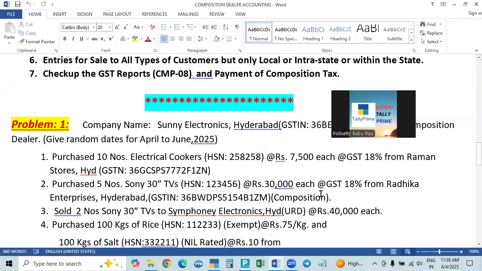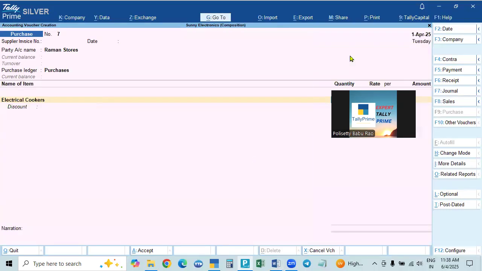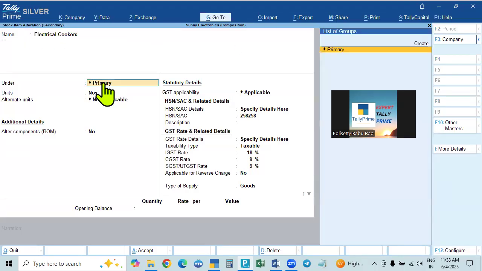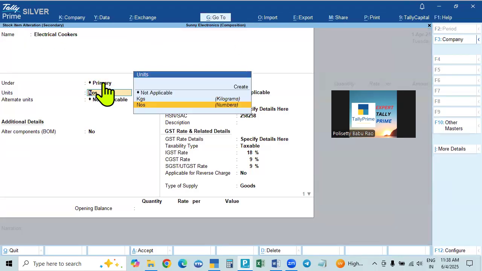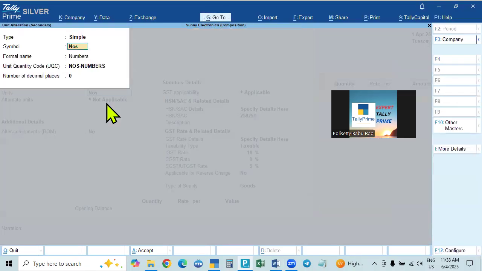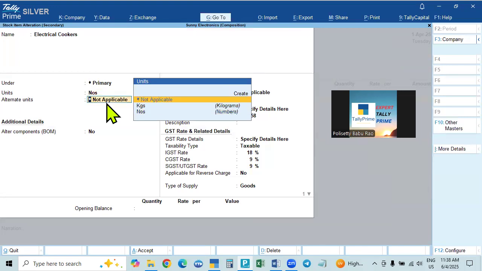So now, what are you purchasing? You are purchasing 10 numbers of electric cookers with this HSN code. See here, I created electrical cookers. Going back, how do I create it? For electrical cookers, we can give the category electronics. The unit is numbers, which I created. That is the simple unit. And these two are not required.